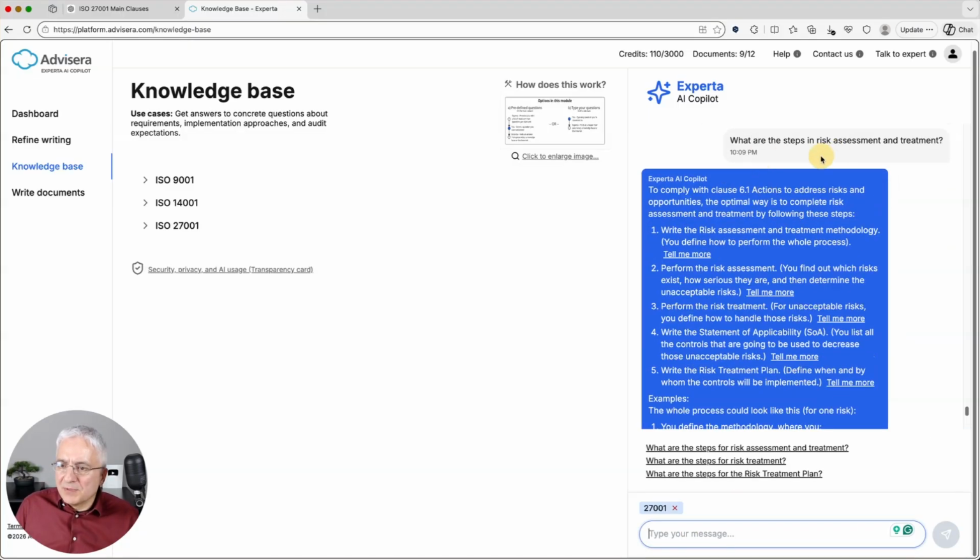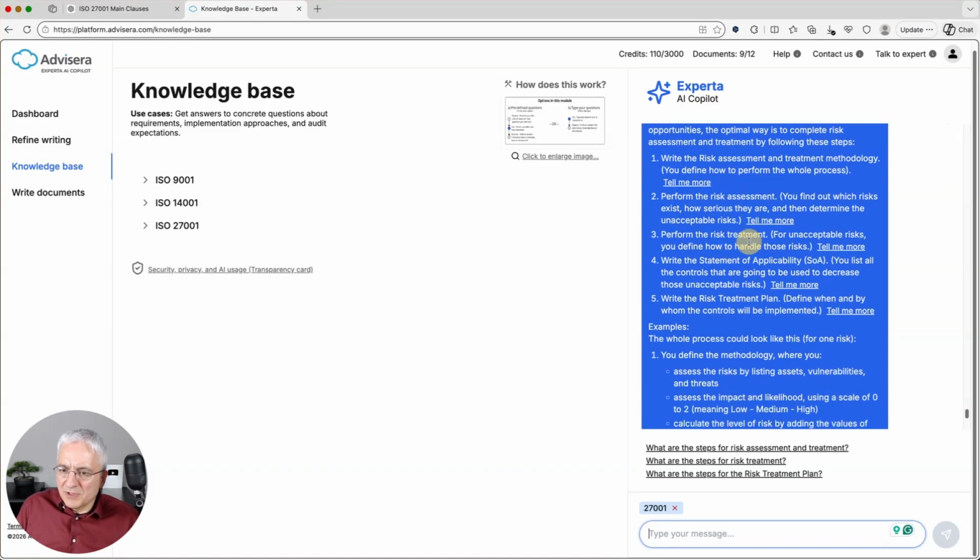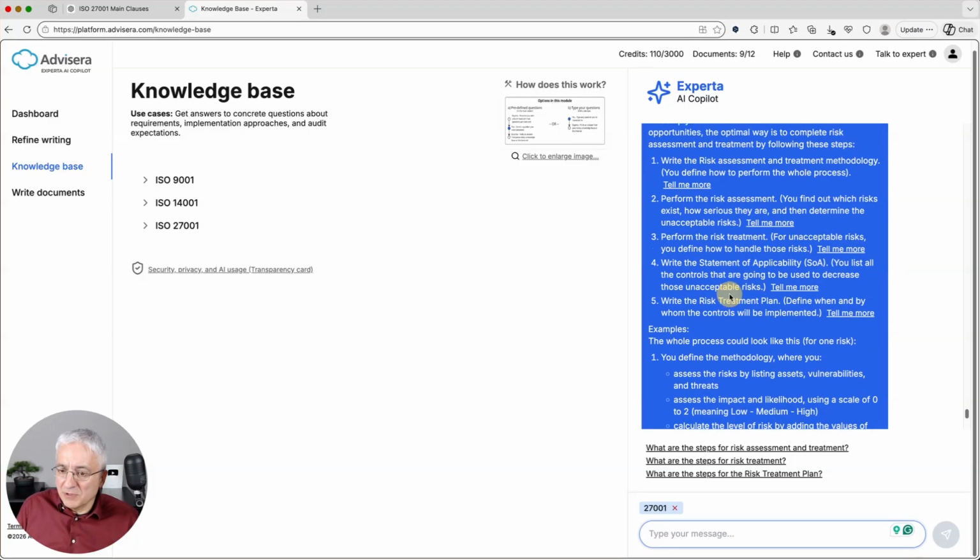So what are the steps in risk assessment and treatment? And basically it tells you all the steps. So define the methodology, perform risk assessment, perform risk treatment, define the statement of applicability, and write the risk treatment plan. So basically it answers everything correctly. Now let's check our next question. So how to implement a statement of applicability?